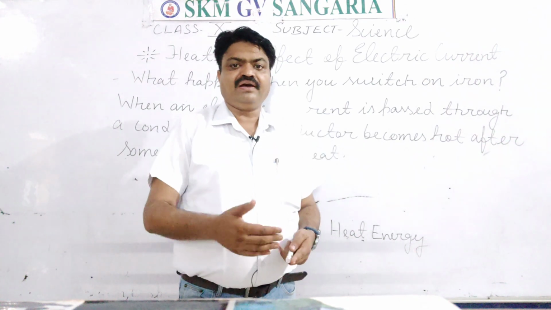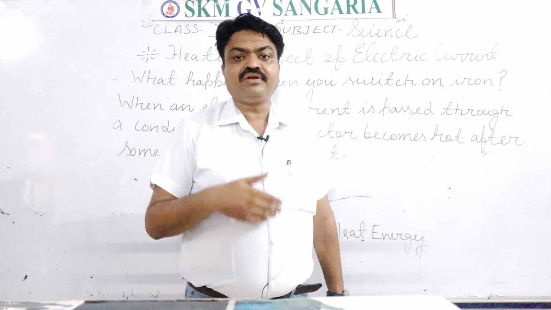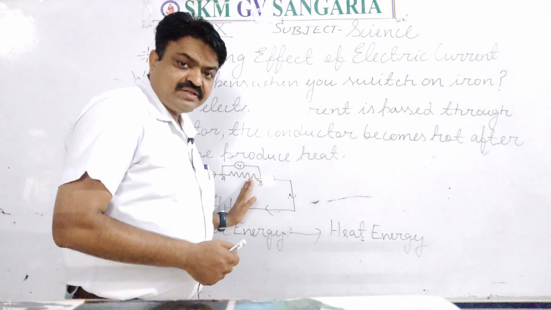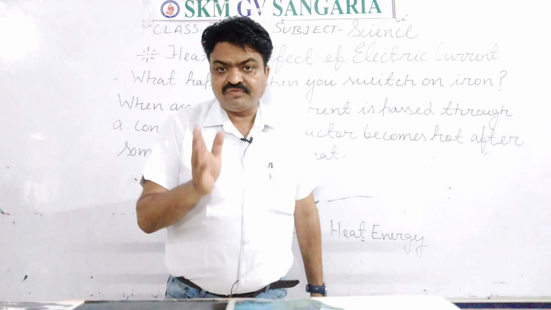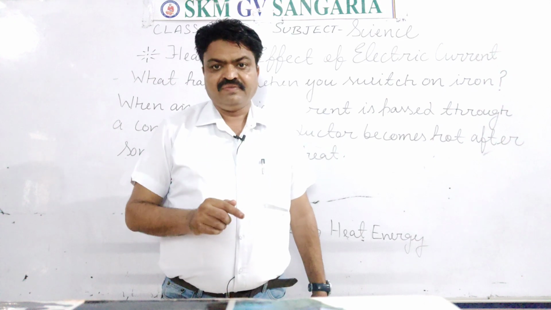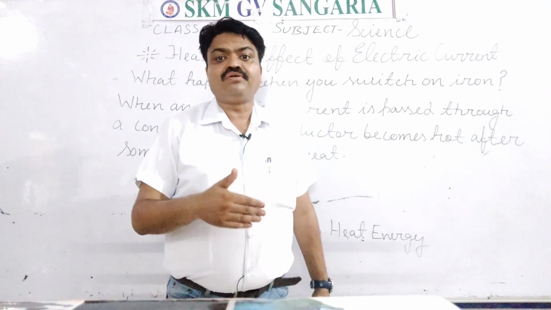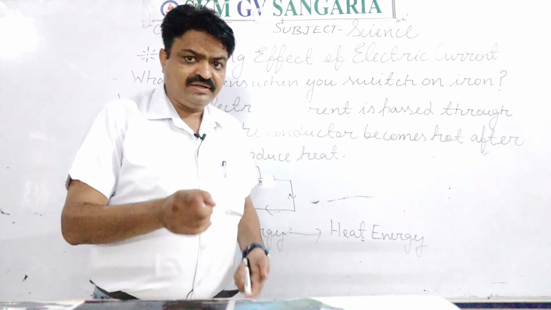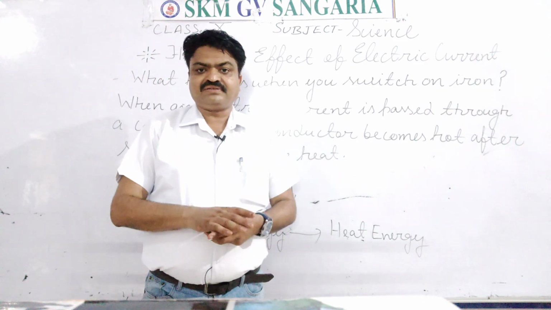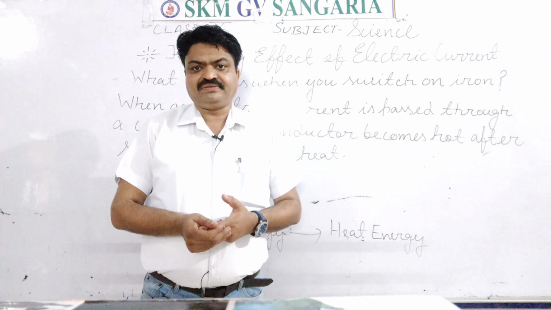If the conductor has more resistance, then that conductor produces more heat energy. Why, student? Because resistance is the obstacle to the current. Means when the current is passed through the conductor, the resistance behaves as an obstacle. So the obstacle towards the current is known as resistance, and due to that obstacle the charges are stopped at a particular place.